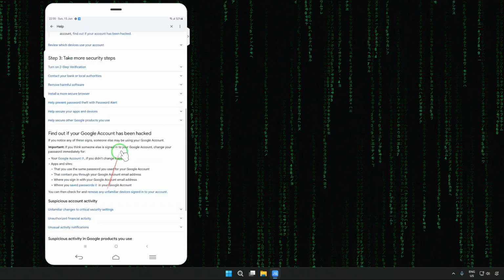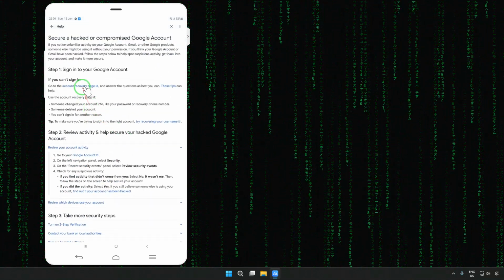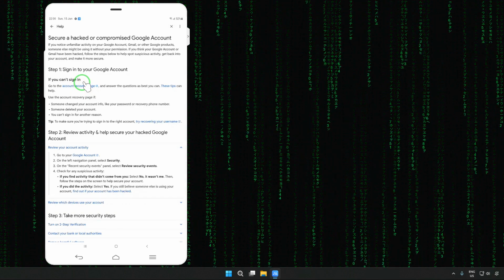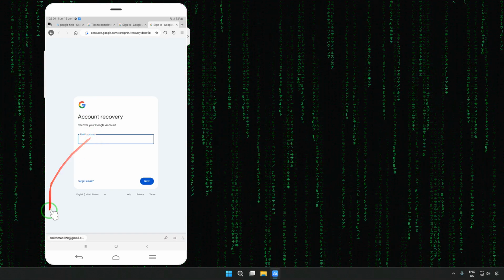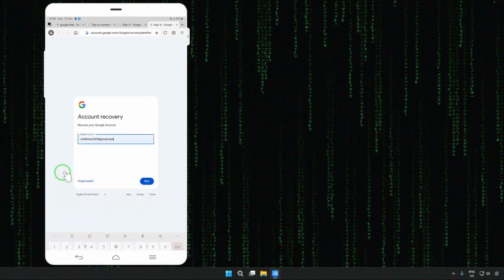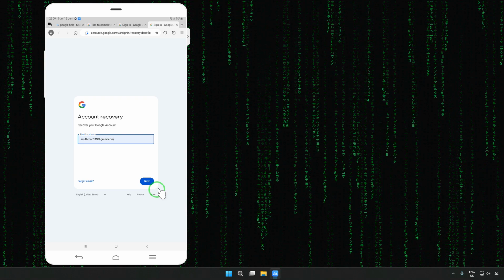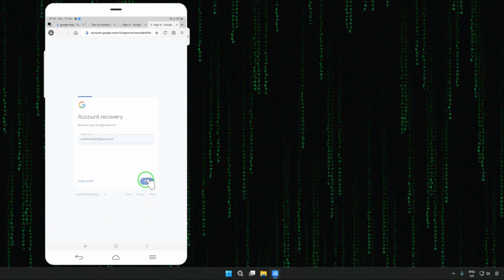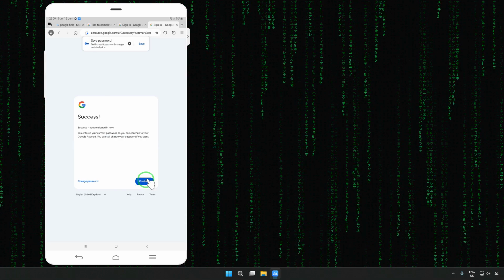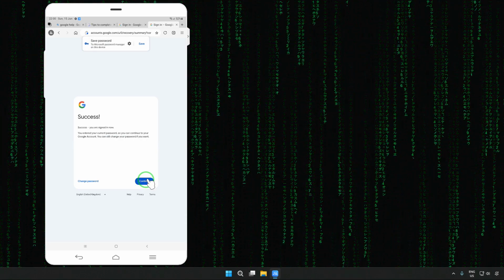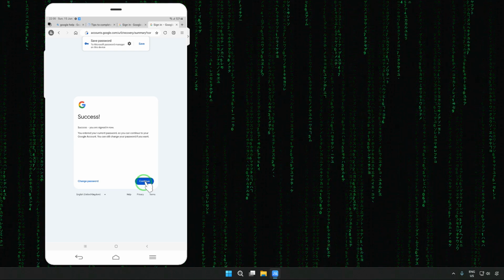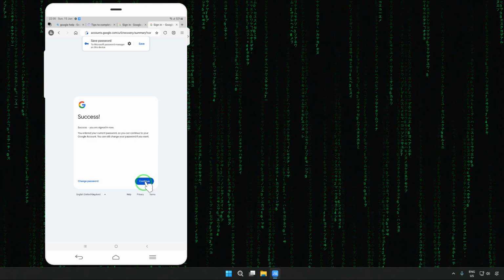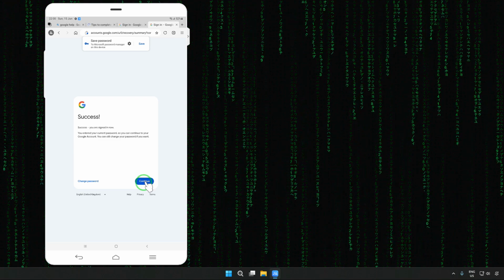After tapping here, we will have an option that is the recovery page. Tap on it. Now here we simply have to type this ID. Let's pick this one. Now here we simply have to tap next. Let's see. Now see guys, here directly we are on this page. Here don't make the mistake of clicking on continue. Don't click, otherwise you would be trapped in the verify options.